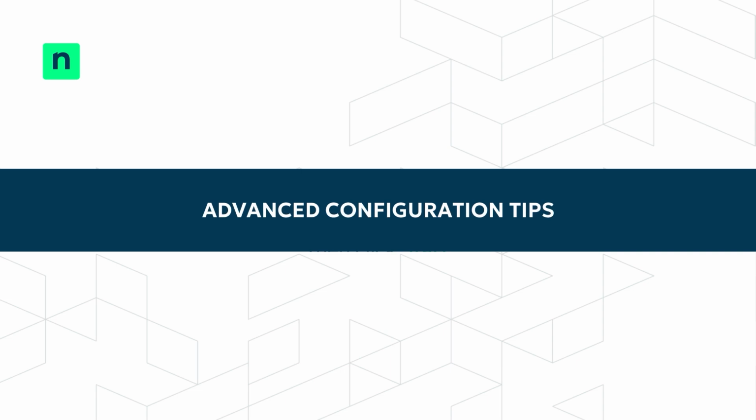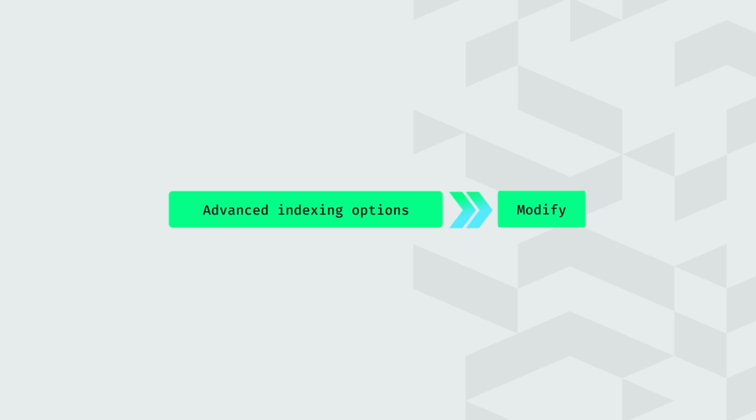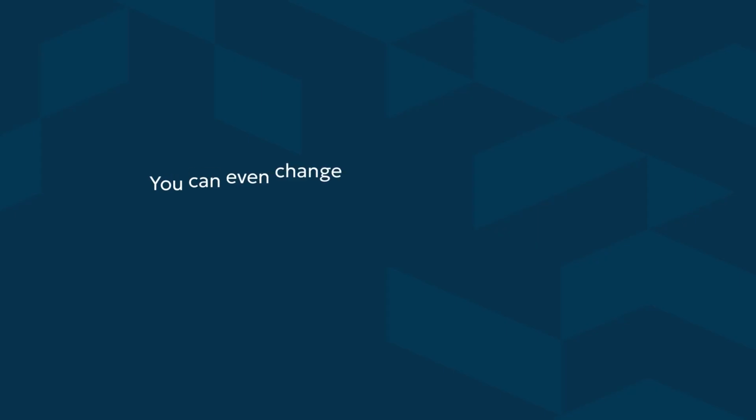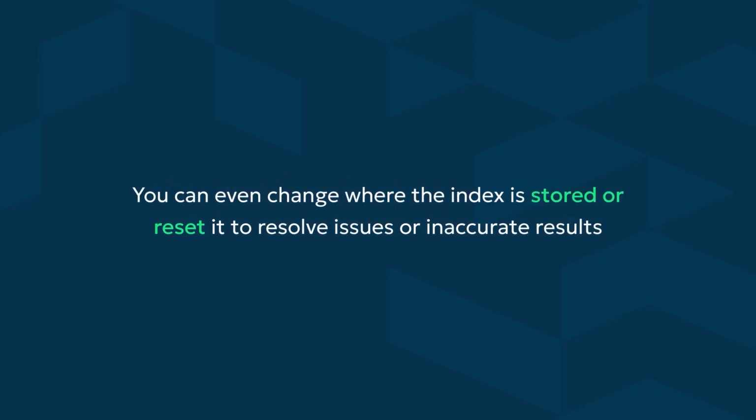You can also customize what gets indexed. Return to Advanced Indexing Options, click Modify to choose folders that are indexed. Click Advanced, then go to the File Types tab to limit by extension. You can even change where the index is stored or reset it to resolve issues or inaccurate results.